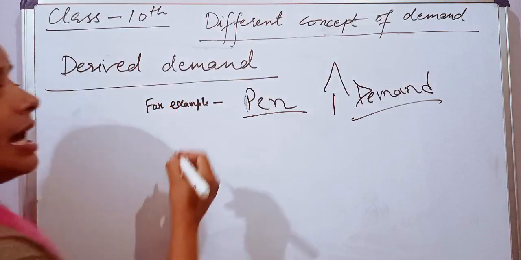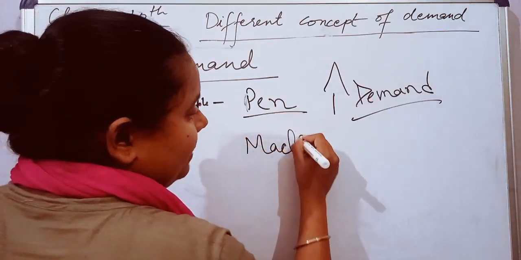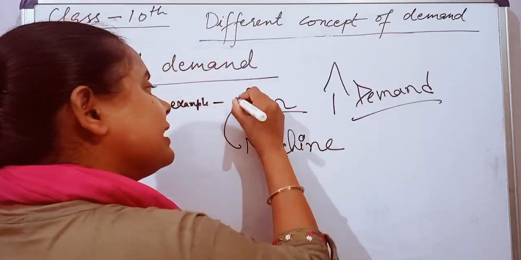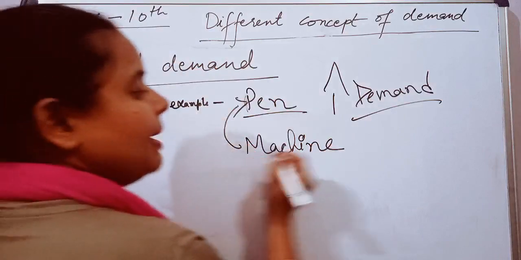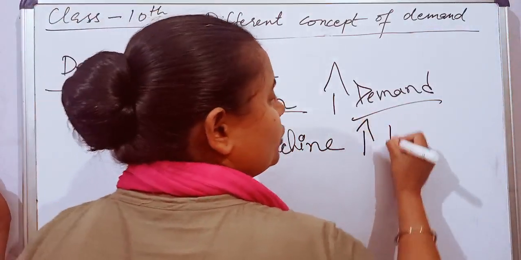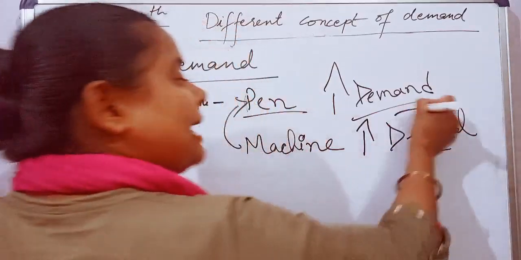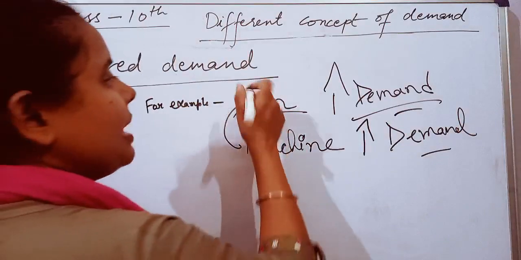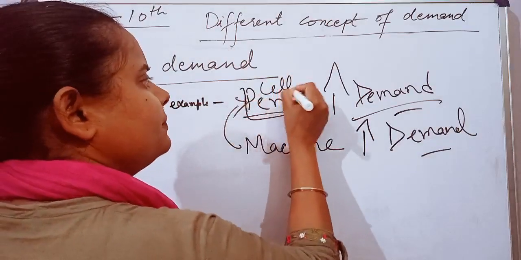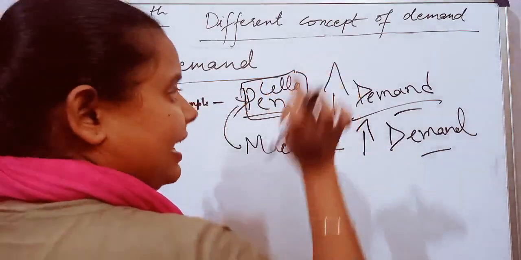Now what will happen? At the same time, the machine which is producing this pen, with the help of which this pen is manufactured, the demand for that particular machine will also increase in the market. This type of demand is known as derived demand. Again, suppose a pen like the Cello pen. The demand for the Cello pen is very high in the market.